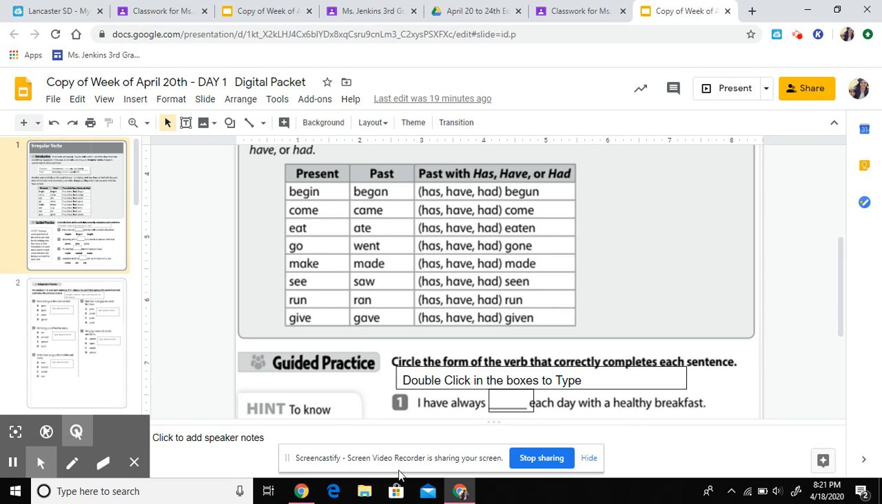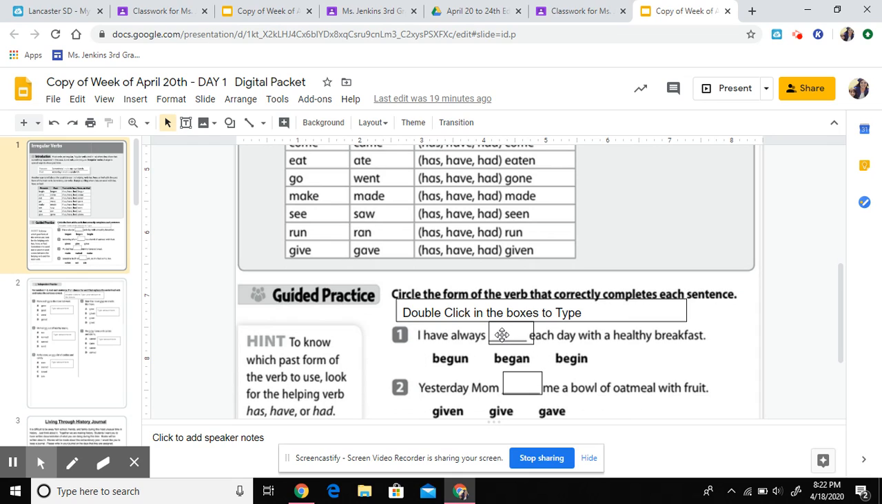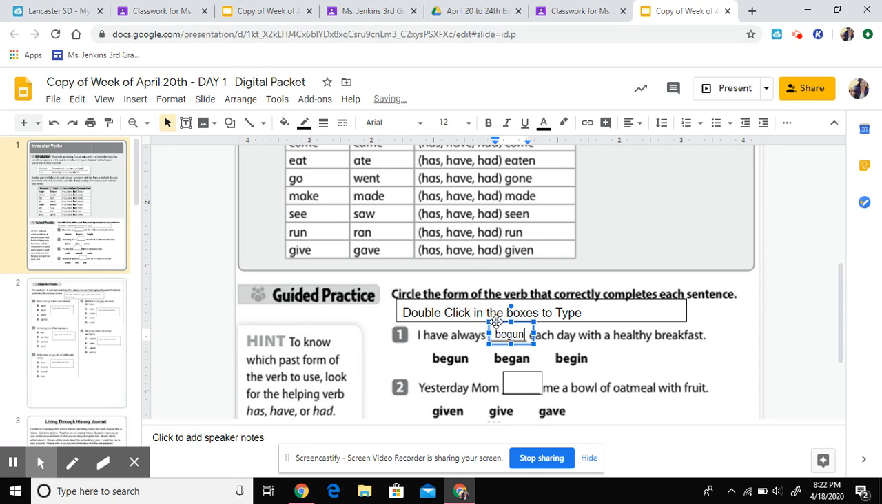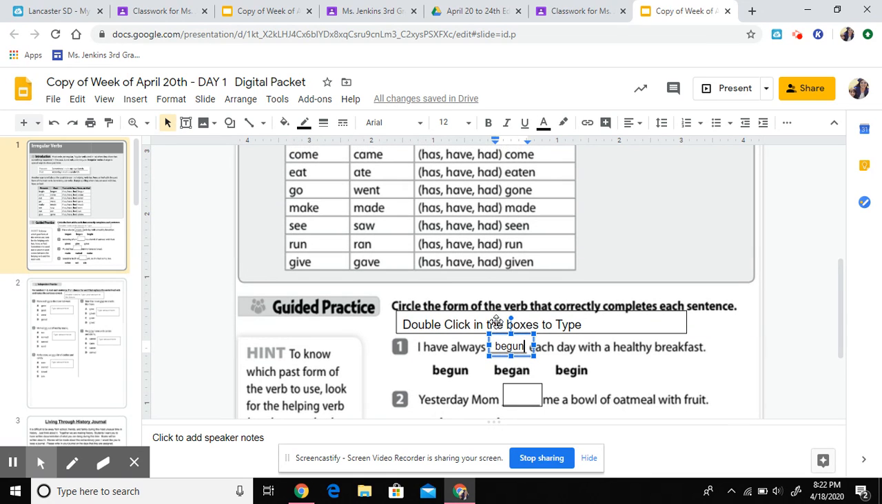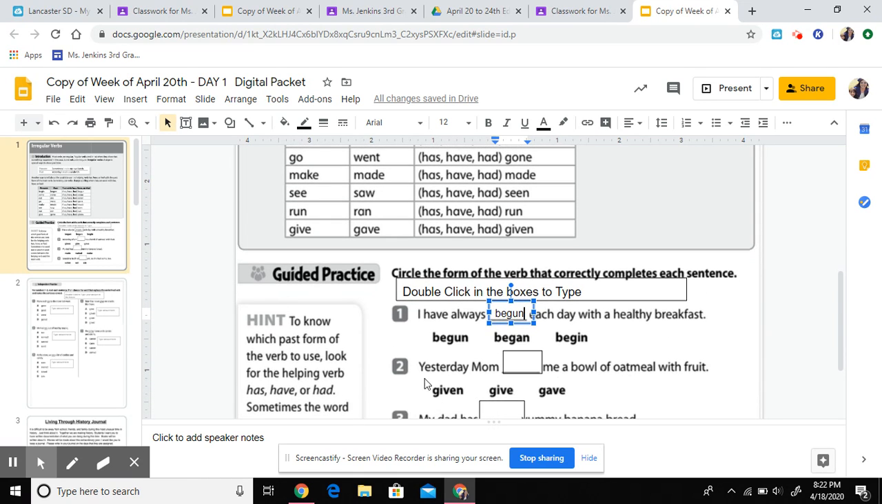Now let's look in our sentence for number 1 and see if it has, have, or had. I have always, I see it right there, have. So that means it's going to be begun. Just like that. I have always begun each day with a healthy breakfast. So I see for number 2, given, give, gave.